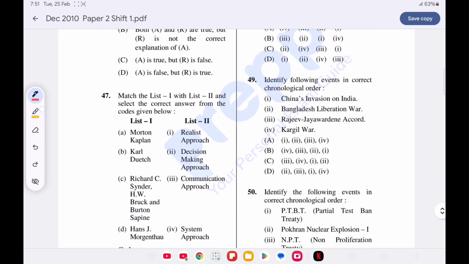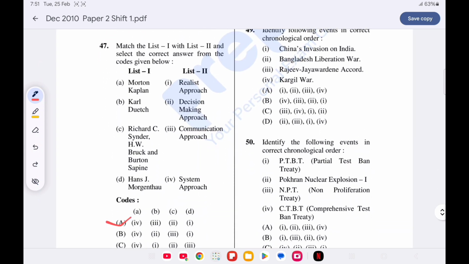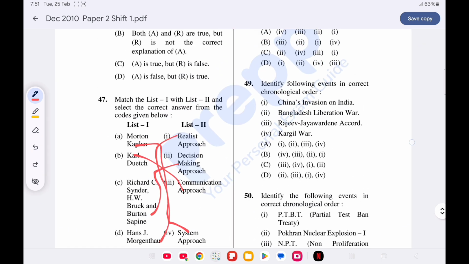Question number 47. Match list 1 with list 2. Option A is correct. Morton Kaplan's system approach, Karl Deutsch's communication approach, Richard C. Snyder, H.W. Bruck, and Burton Sapin's decision making approach, and Hans J. Morgenthau's realist approach. Now, question number 48.